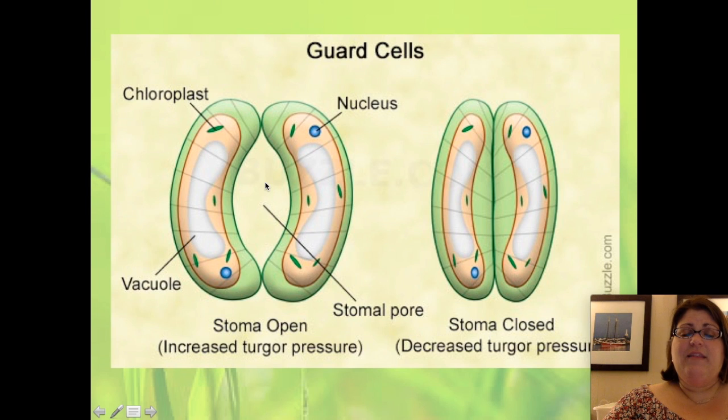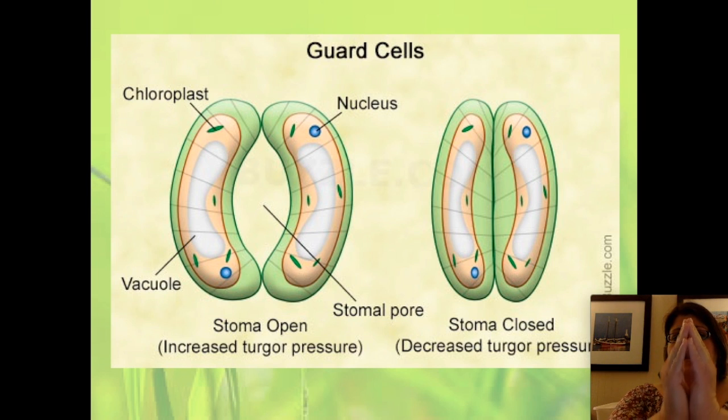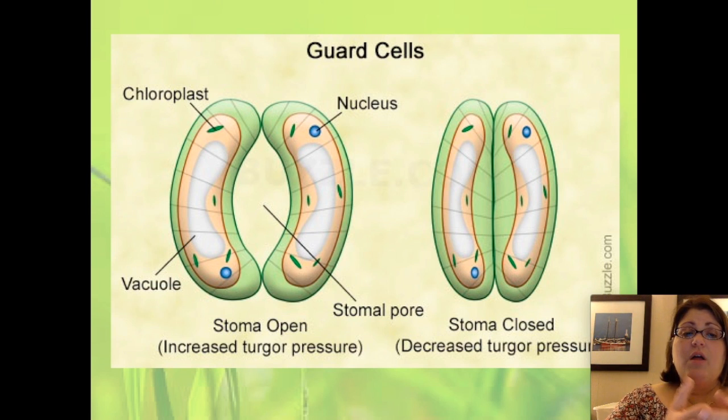If water inside the cells is in short demand, the vacuoles deflate. The cells lose the pressure that keeps that shape, and they close up. When water becomes plentiful again, those vacuoles fill up and it opens. And so it's in this way that plants can control when gas exchange occurs, limiting excess water loss.